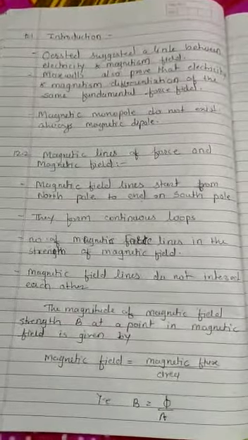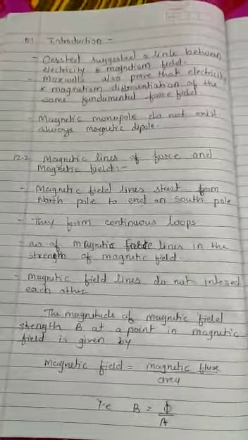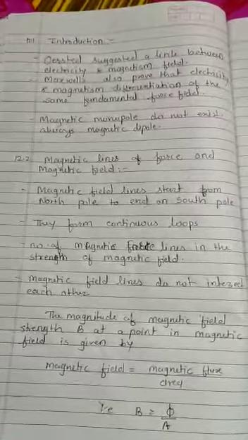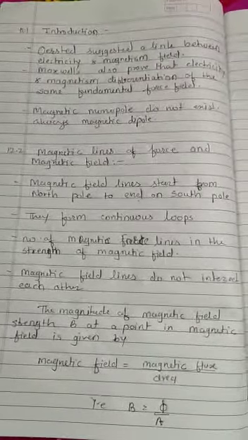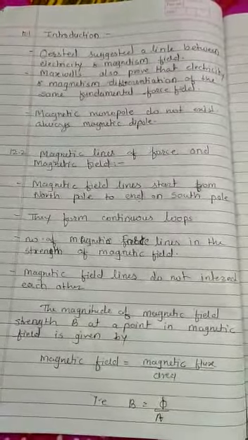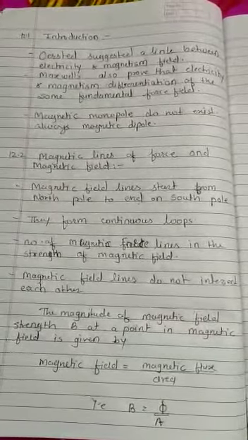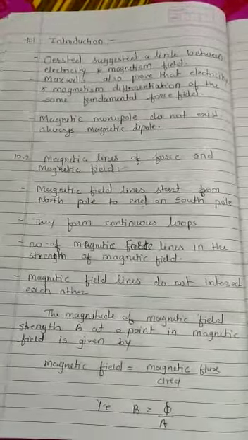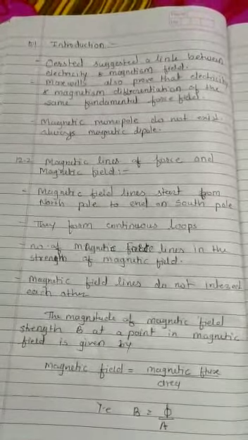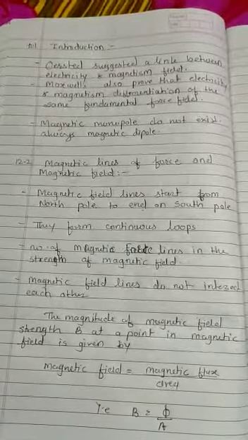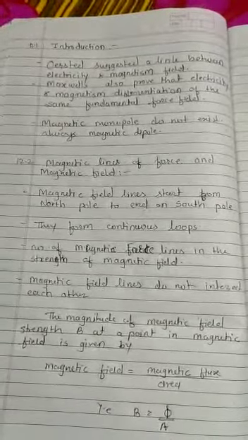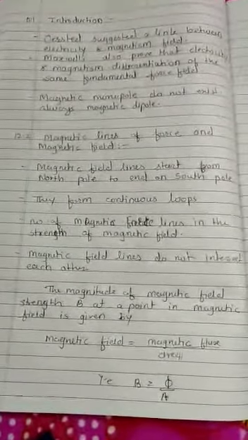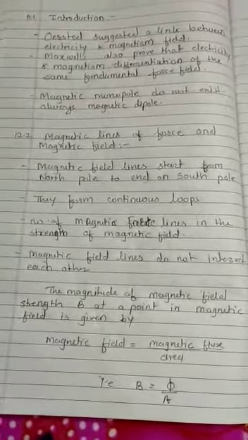In electrostatics, you have learned about the relationship between electric field and force due to electric charge and electric dipole. The analogous concept in magnetism is the magnetic pole, which does not exist alone, always in a magnetic dipole. In this chapter we have discussed the elementary aspects of magnetism and magnetic materials. Okay, so the next topic is magnetic lines of force and magnetic field.